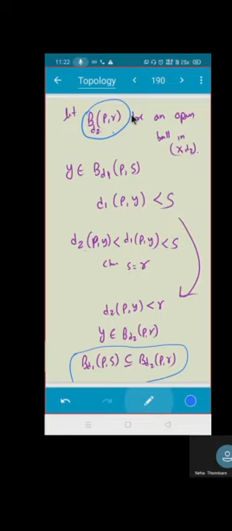But I am already given something. मुझे r का पता है, क्या पता है? I know that d2 of y comma p is less than r, and I know between d2 और d1 में relation है. So what r should I choose? I can choose the same r, s equal to r. That will work because उससे भी छोटा है. Same in this case also.